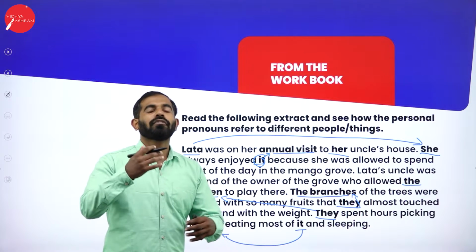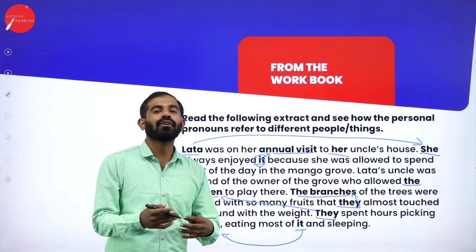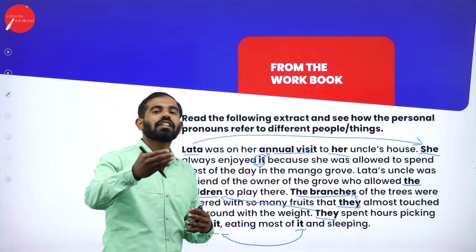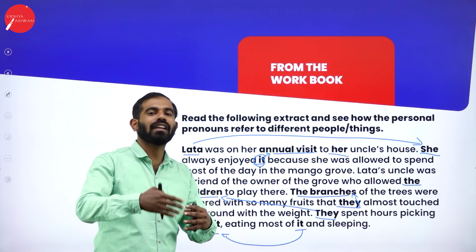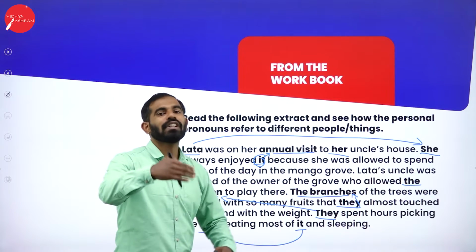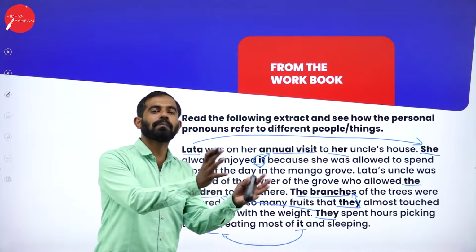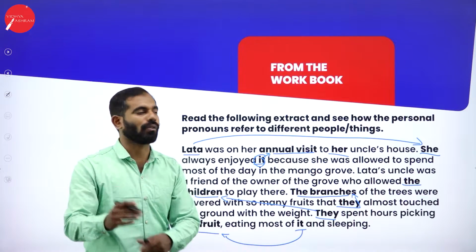See, there is a lot of repetition of the words which I just read. So to make the paragraph much more meaningful and easier, we are using pronouns. It is nothing but replacing nouns with pronouns.